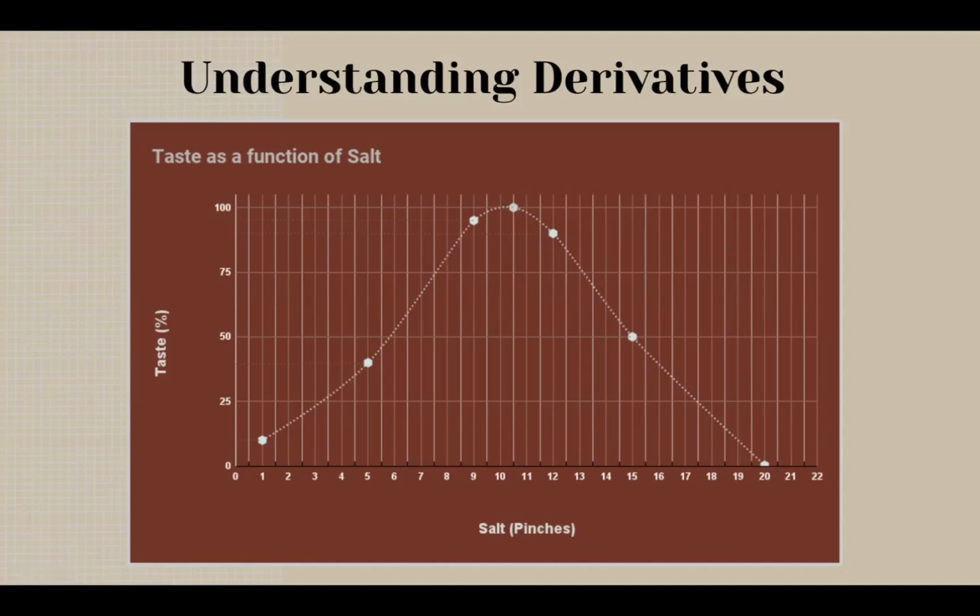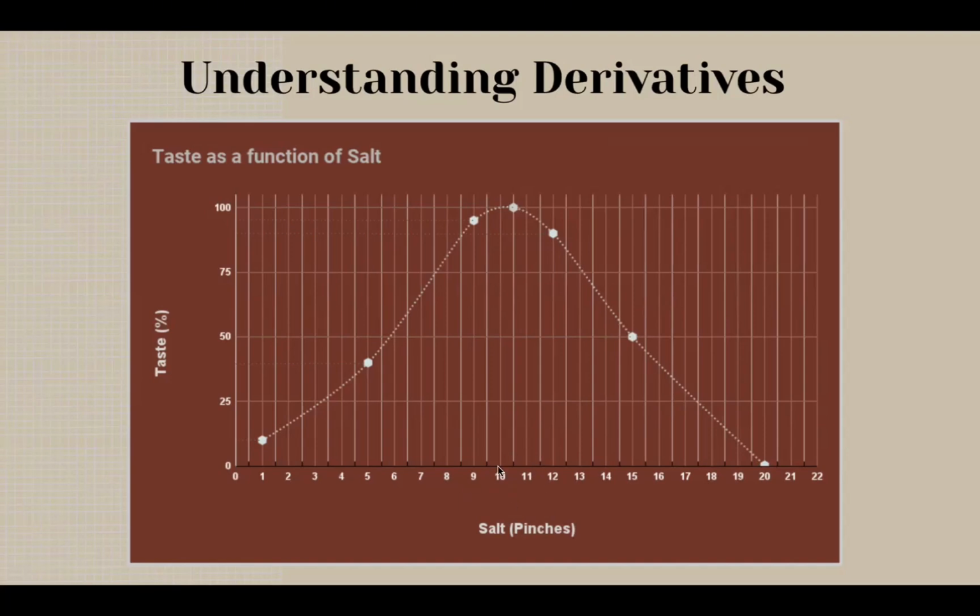Puppy wants to understand the effect of adding just a tiny grain of salt at a time and see how each grain addition changes the taste. The puppy realizes that the key to understanding how the taste changes with each grain of salt deals with instantaneous change. And so it knows that it has to look at derivatives.